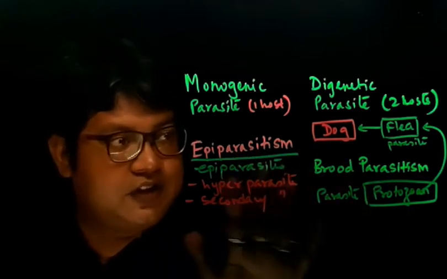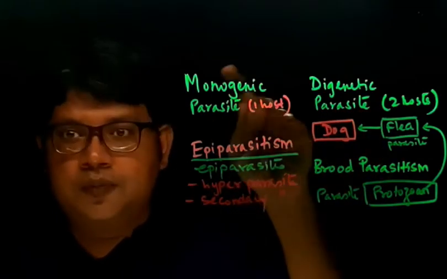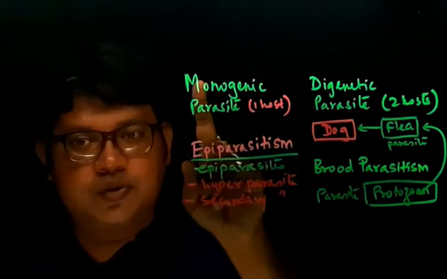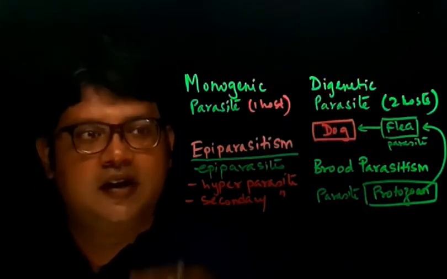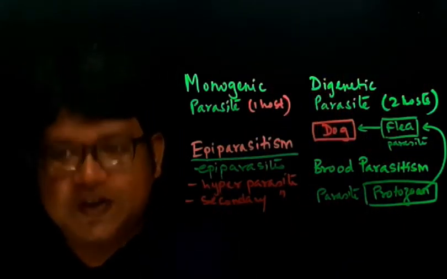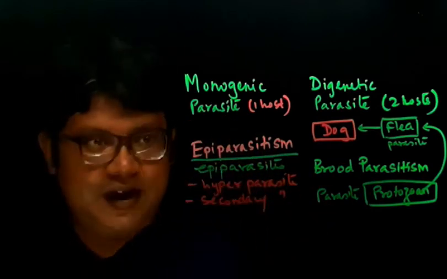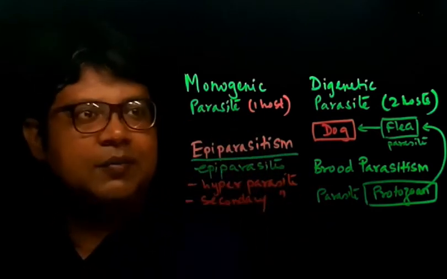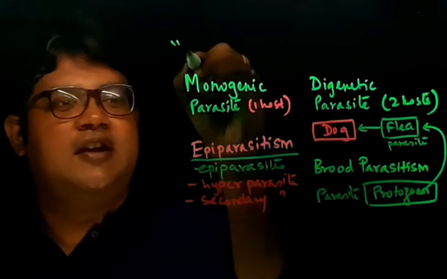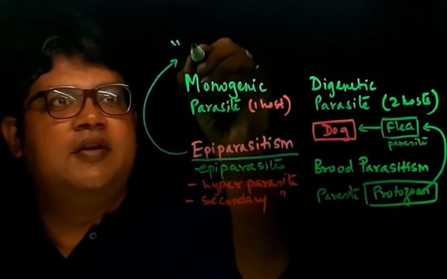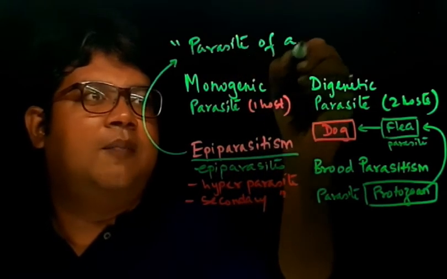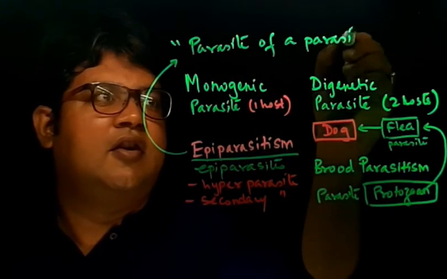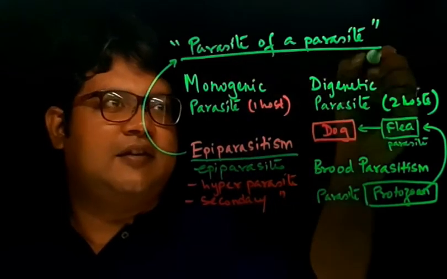I think you have understood this. So monogenic parasites require only one host. Digenic parasites require two hosts. Epiparasitism means a parasite of a parasite. I'll write it down because you should remember this. Epiparasitism means a parasite of a parasite.